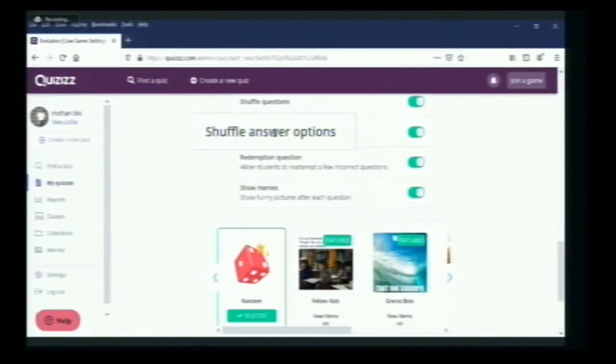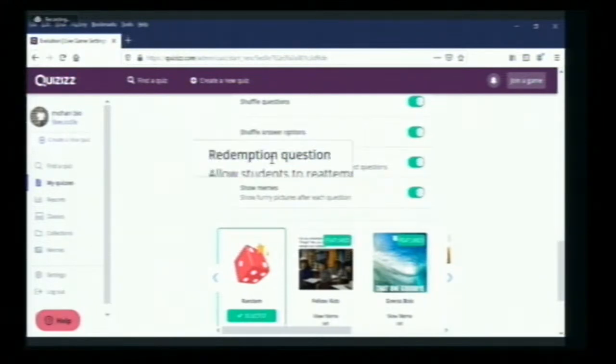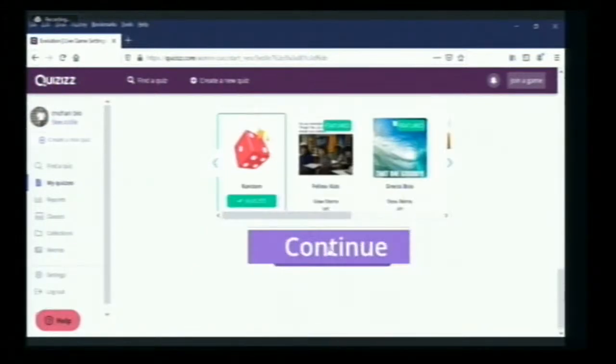Okay. And redemption question, which allows students to reattempt. If students get some questions wrong, the quiz will allow 1 or 2 questions to be reattempted. So these are the options. After that, we have to click on continue.